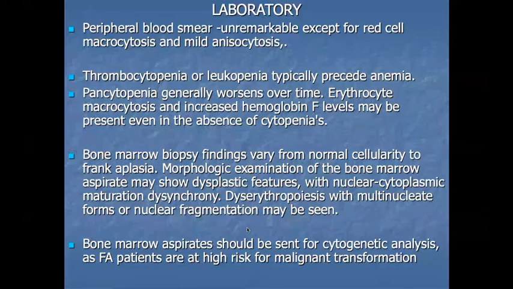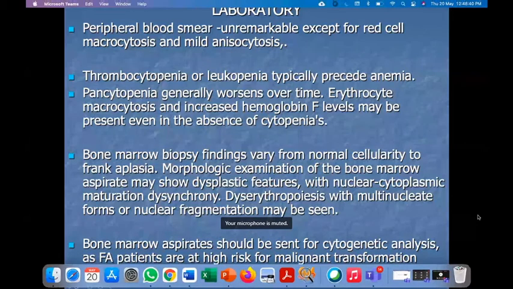Bone marrow aspirate should be sent for cytogenetic analysis, as Fanconi anemia patients are at higher risk of malignant transformation. That's why we should send bone marrow aspirate for cytogenetic analysis. Again it stopped.